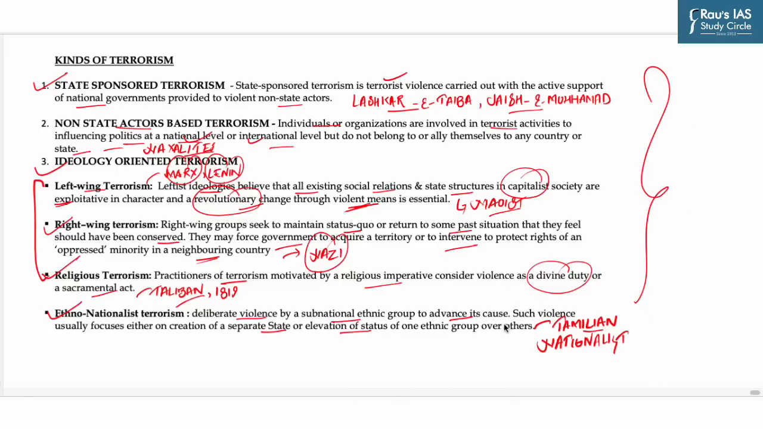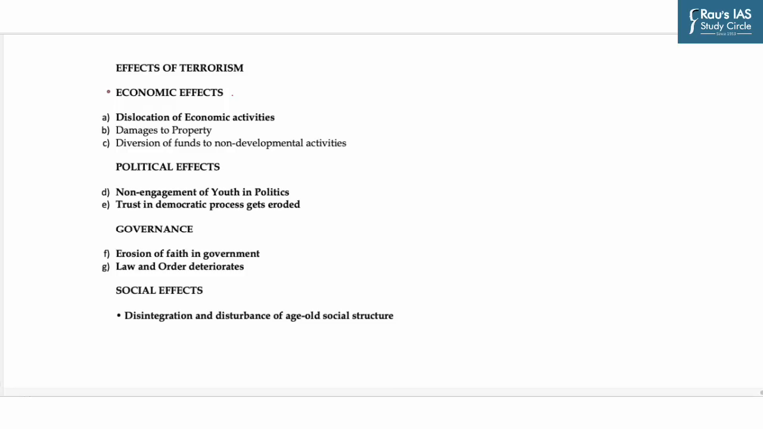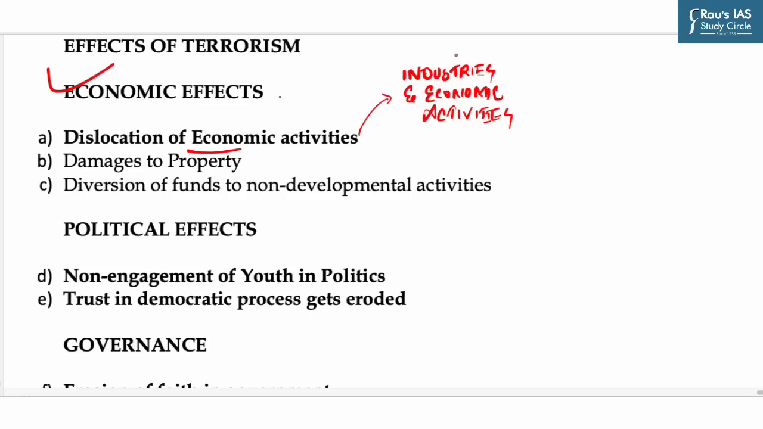So now, having seen the causes of terrorism and kinds of terrorism, let's see the effects of terrorism, the impact of terrorism on different pillars of society. Now, the first and foremost impact of terrorism gets manifested in the economic arena of any country. Terrorist activities impact the economy in the following manner. First, dislocation of economic activities. Why? Because instability in terror-affected areas has never been a preferred destination for industries and economic activities. For example, Jammu and Kashmir's industrial sector is way behind as compared to other states.